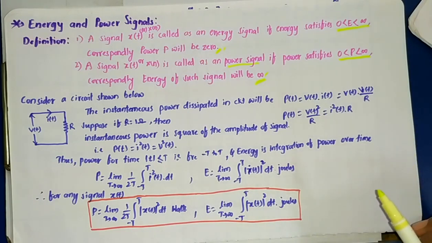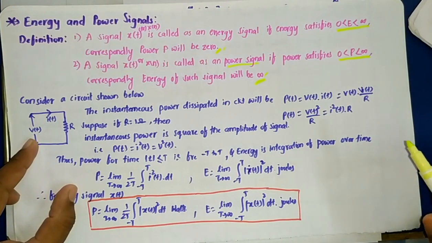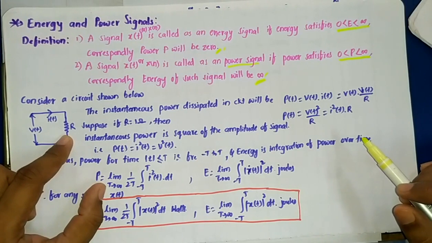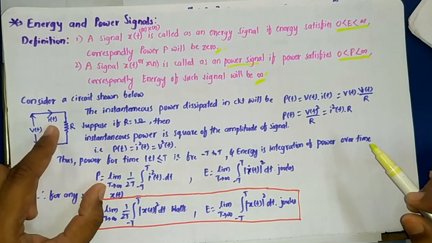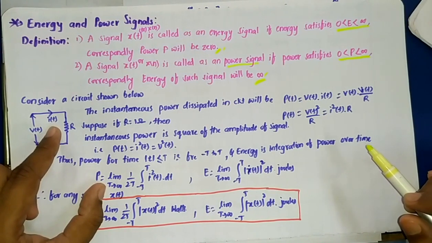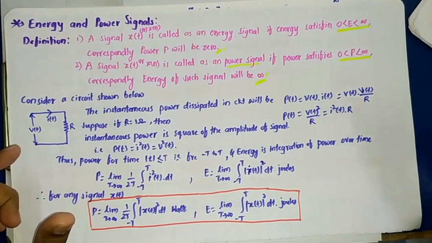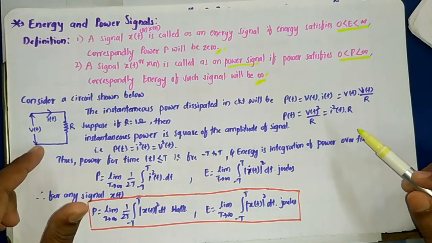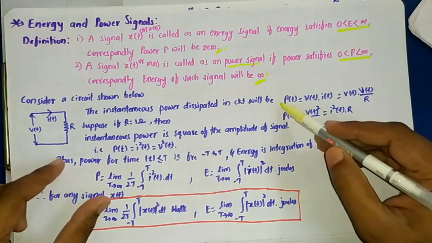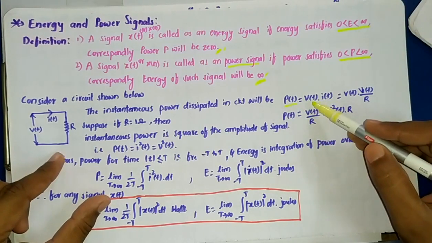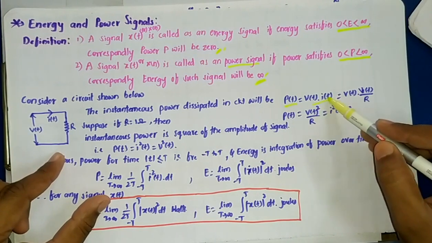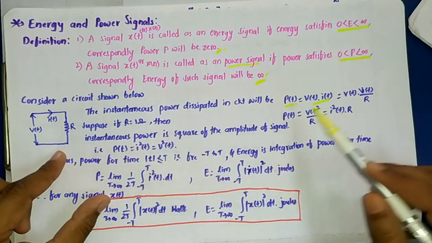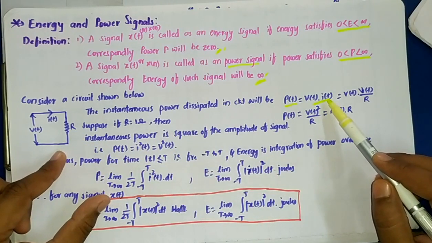So consider a circuit shown below. A voltage source is applied through the resistance R, and the current flowing is I of t. A simple Ohm's law circuit. So the instantaneous power dissipated in this circuit can be identified as P of t is equal to V of t into I of t. So the instantaneous power dissipated across the resistance R is V of t into I of t.